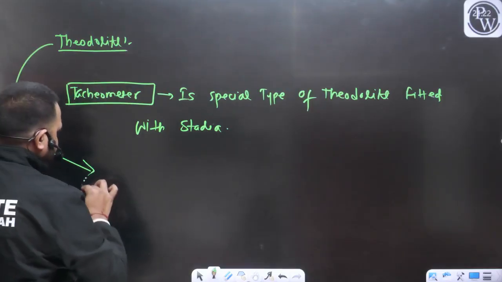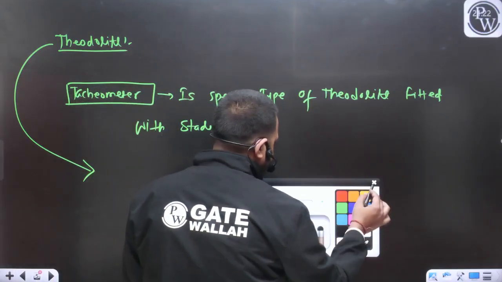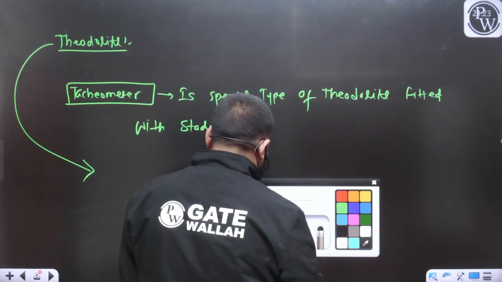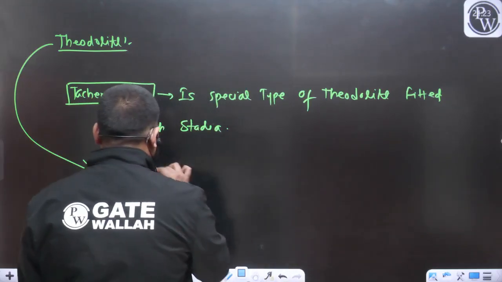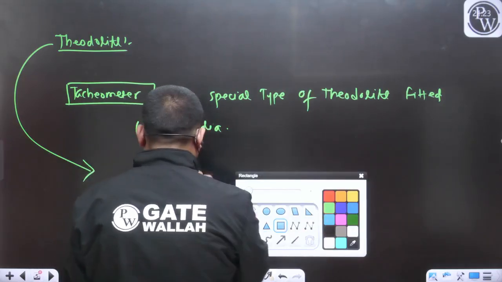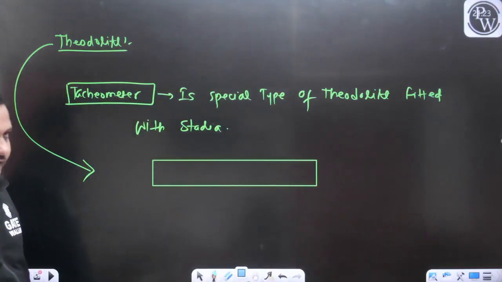Yesterday we discussed some basic construction details of the telescope. It was like your telescope.